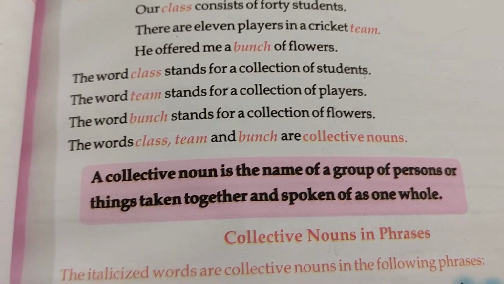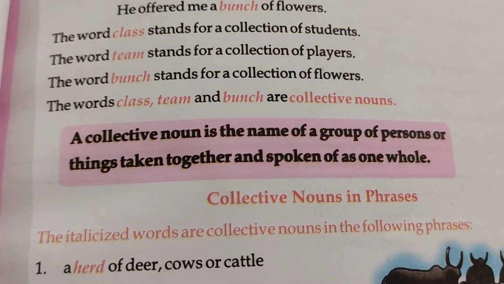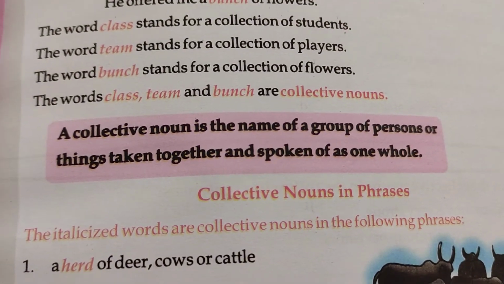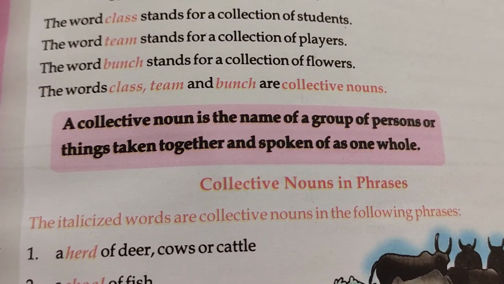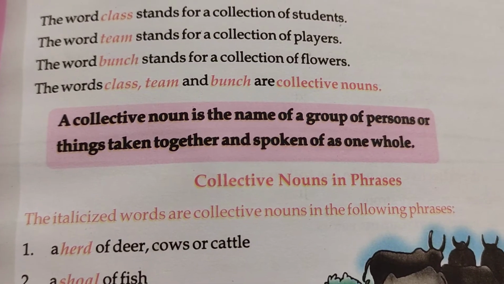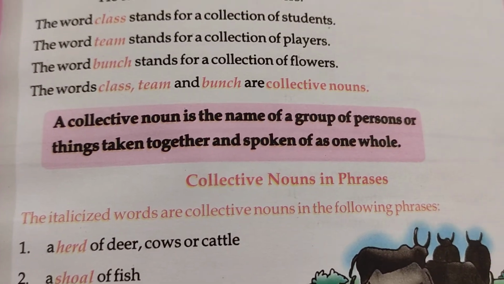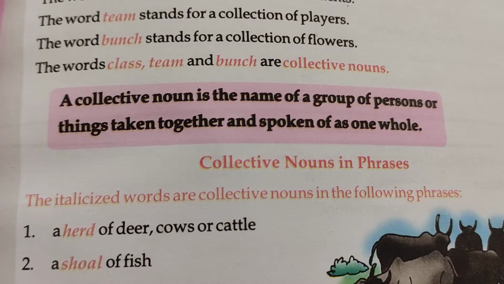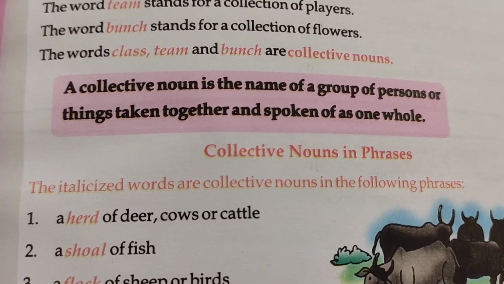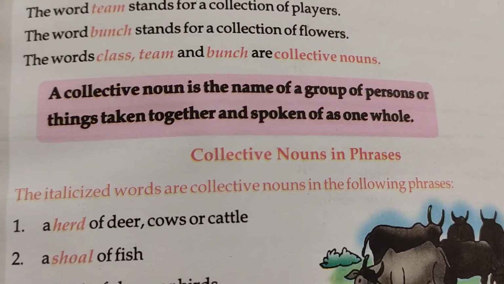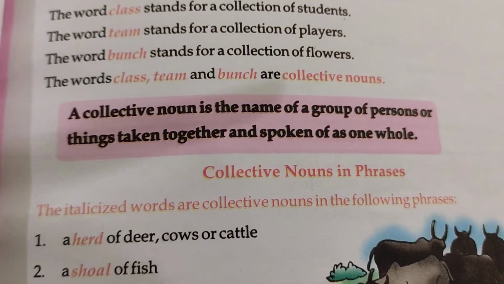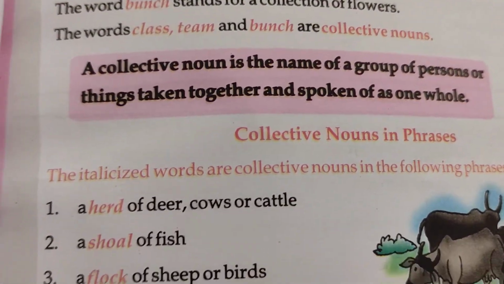Then what is the definition of a collective noun? You can see it in this pink box. A collective noun is the name of a group of persons or things taken together and spoken of as one whole. So what is a collective noun? It is the name of a group of persons or things taken together. They are known as collective nouns.